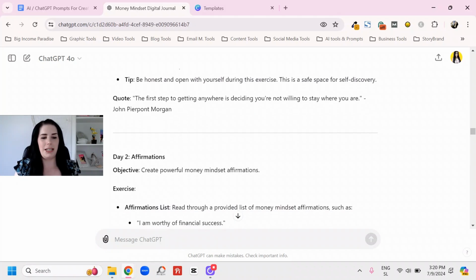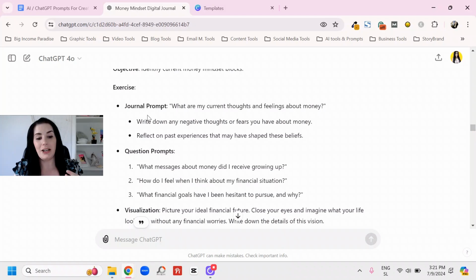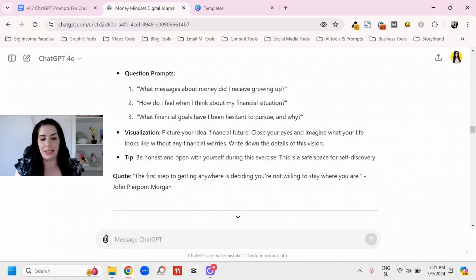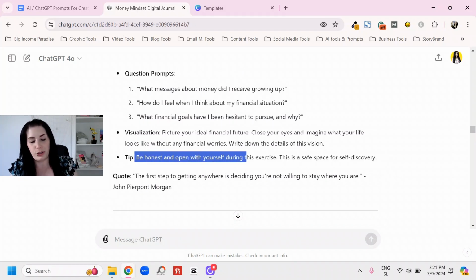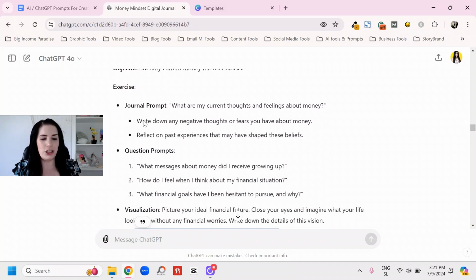It gave me the tip almost at the end of day 1. But the tip should be on top, because it says be honest and open with yourself during this exercise, blah, blah, blah, right? Before people start doing the exercise, they need to know, be honest with yourself, right? So I would just change that.